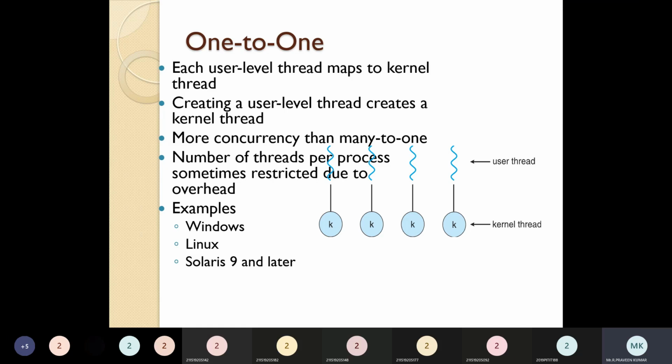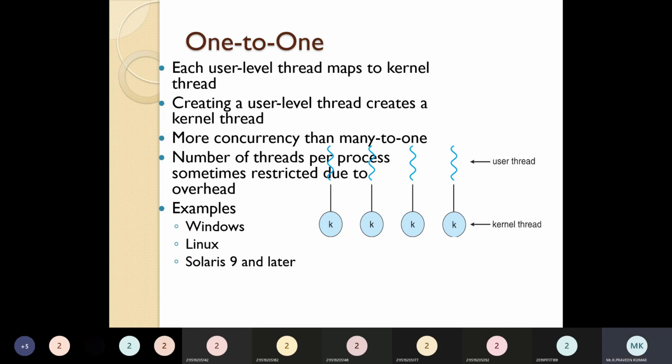But the number of threads per process is sometimes restricted due to overhead. Also, imagine a user thread that is not performing, not accessing for a request. Then the kernel thread will be wasted. So kernel thread handling is the most important thing. If you create a separate kernel thread for every user thread, the cost will be much higher, and the operating system must be very efficient for that. Only then could it work, otherwise it is not preferable.